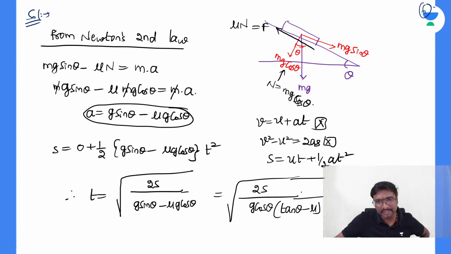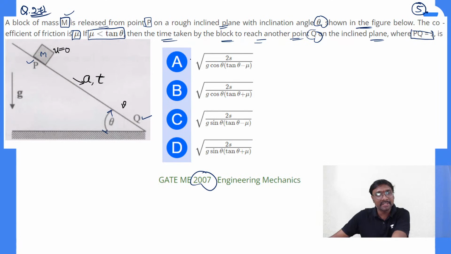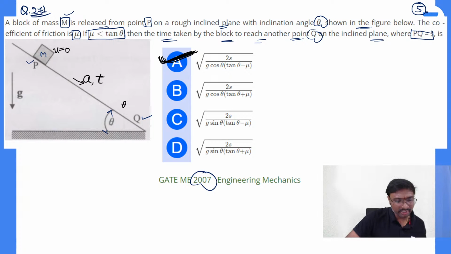So which option is matching with that, all of you? Is it not the first option? Yes, it is the first option matching with that. Is that clear, all of you? So this is a momentum question as well as a friction question. Both the next chapter and this chapter together, you can see it is.